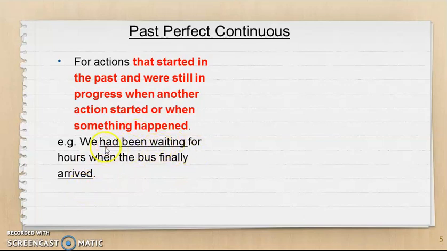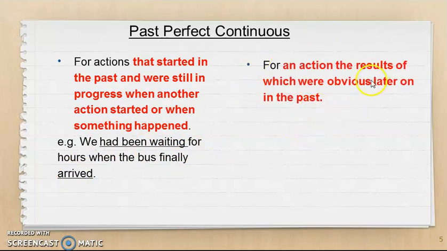Had been waiting. This is the action that started sometime in the past and was still in progress. You were still waiting at that time. You had been waiting. For is a signpost, all right? For hours when the bus finally arrived. So which one to place first? Of course, had been waiting. So it was carried out sometime in the past, and then was still in progress until the bus finally arrived. So arrived must be in past tense and had been waiting must be in past perfect continuous tense. All right.